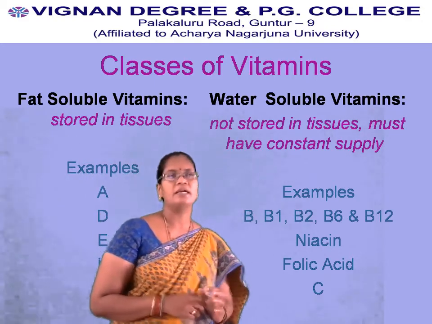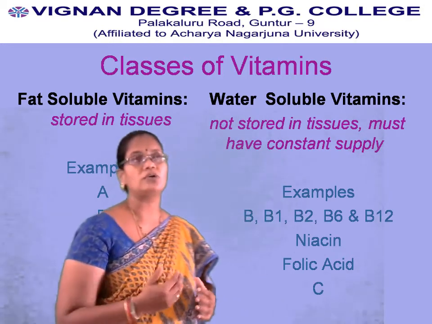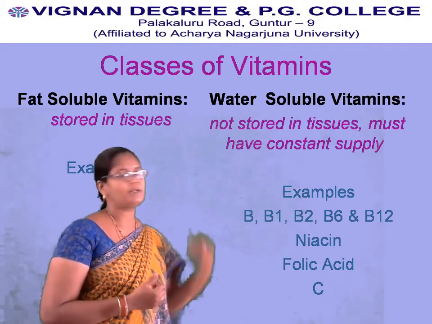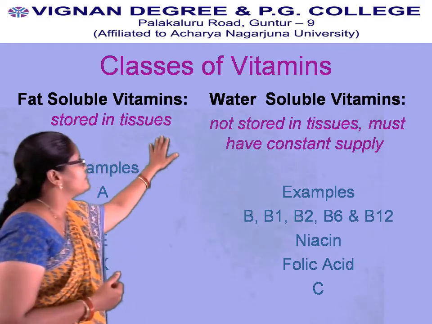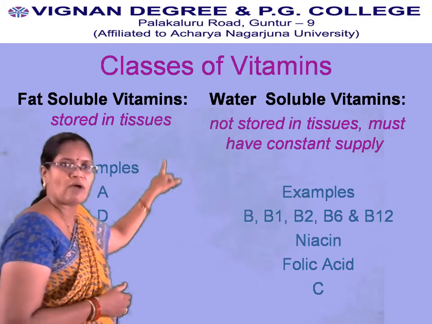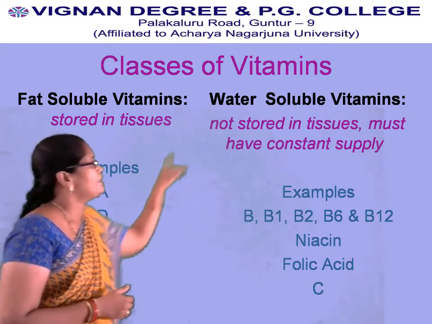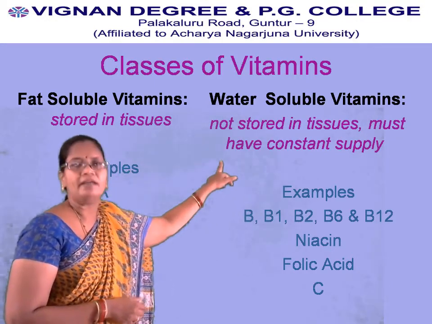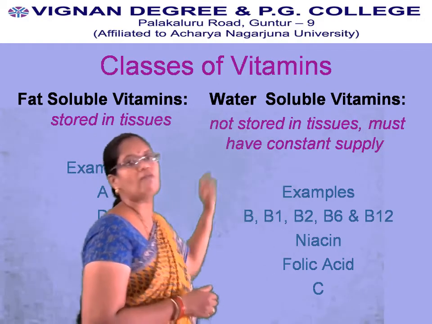Water-soluble vitamins can't be stored in tissues, hence they have to be consumed constantly. What are the vitamins which come under fat-soluble? Vitamin A, vitamin D, vitamin E and vitamin K. Coming to the water-soluble vitamins, B complex vitamins and vitamin C come under water-soluble vitamins.